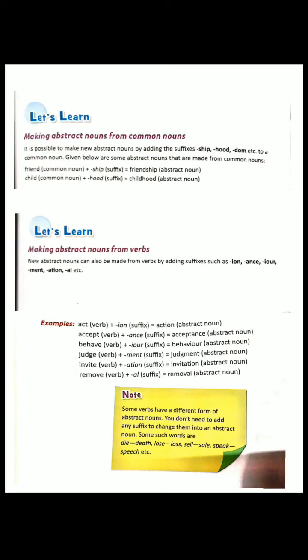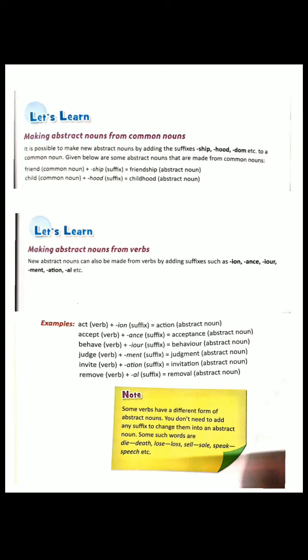Child is a common noun, and when we add hood as a suffix to child, it will become childhood. So childhood is an abstract noun. Likewise, leader. When I add ship to leader, it will become leadership, and leadership is an abstract noun. Now, king. When I add dom to king, it will become kingdom. Now kingdom is an abstract noun. Scholar. When I add ship to scholar, it will become scholarship. Now scholarship again is an abstract noun.